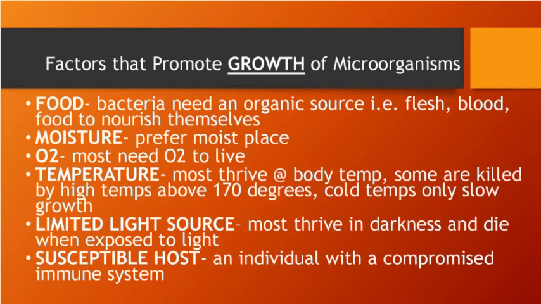To help me remember the factors that promote growth, here's how I remember it: any place that is warm, moist, dark, and has food. That pretty much covers this entire thing. And remember, the food doesn't necessarily need to be like food.